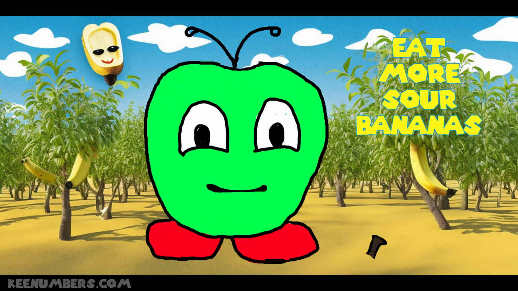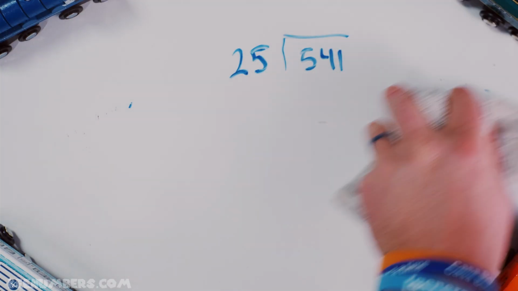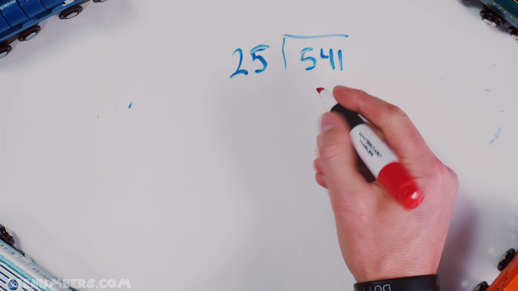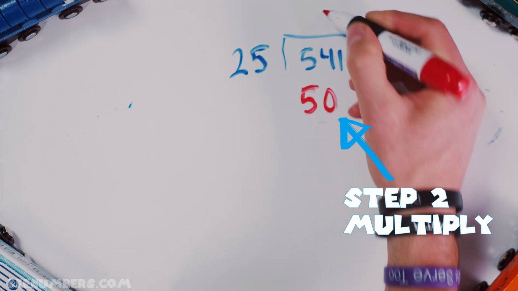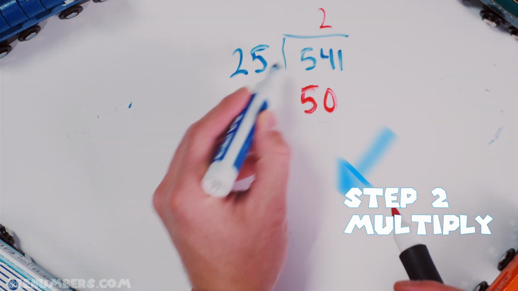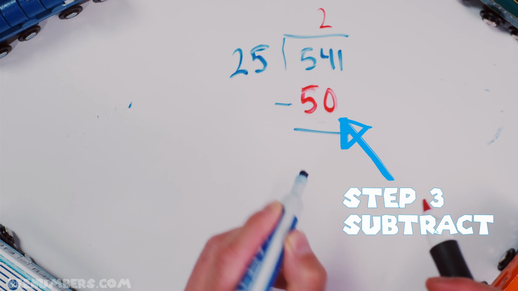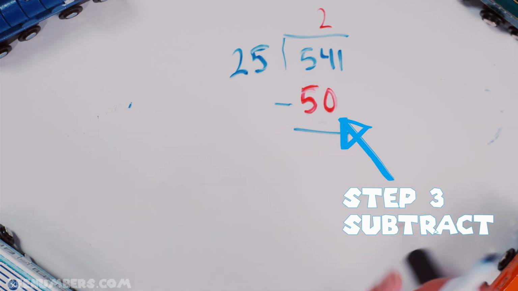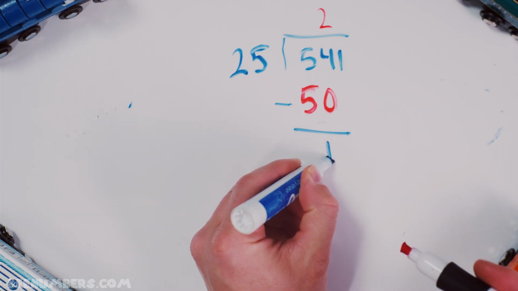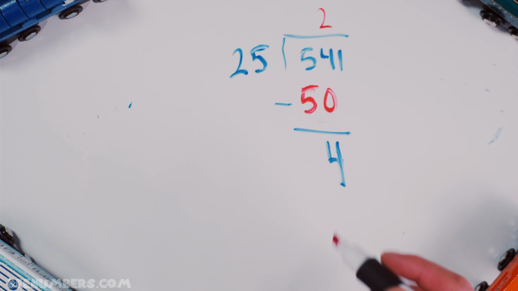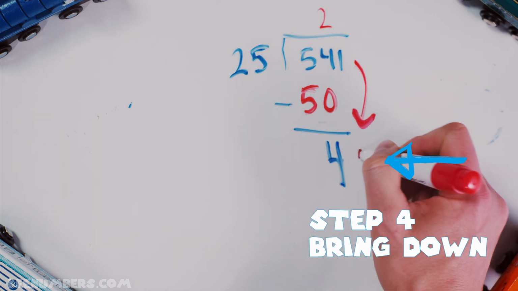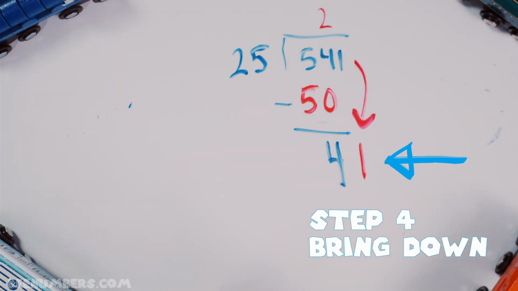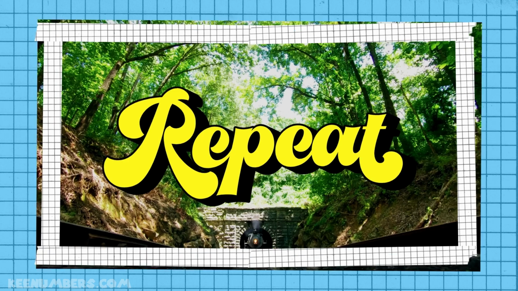So we're going to have 2 25s, which is also known as 50. And then you're going to subtract. That's step 3. What's left over? 4. Step 4, you're going to pull it down, or bring it down.